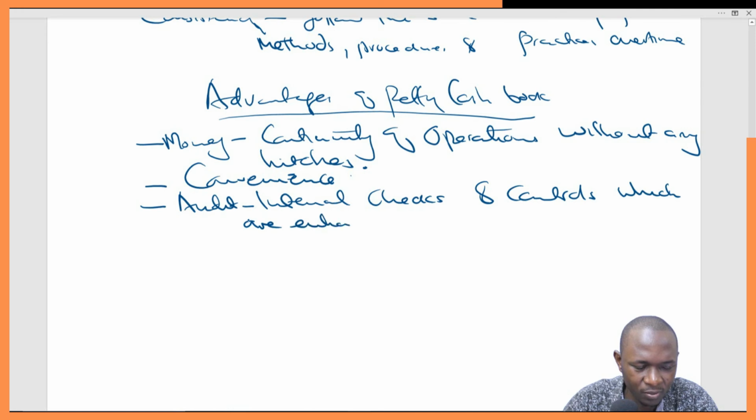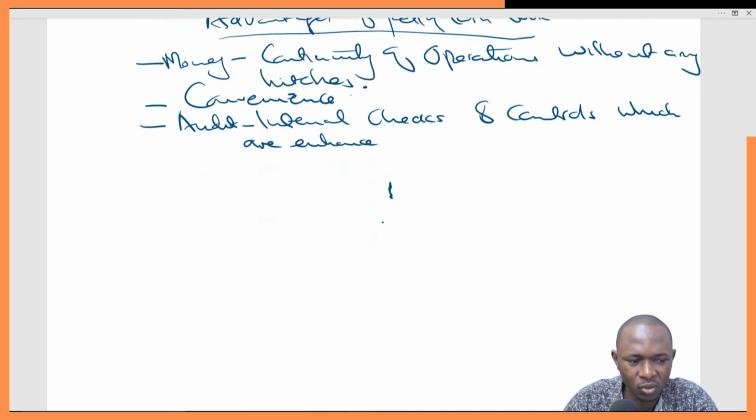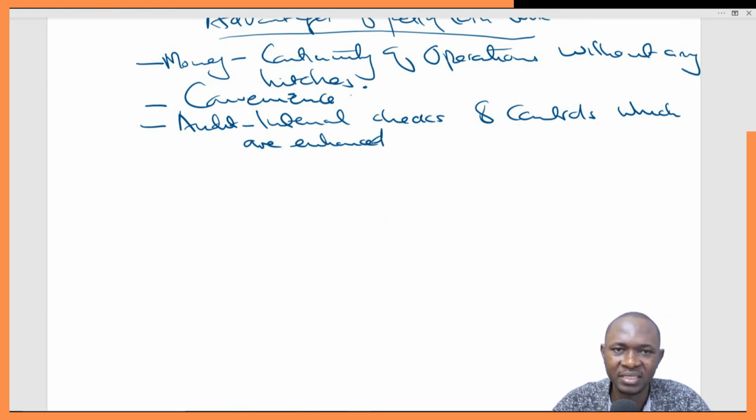We don't have to wait for this person to complete what he has before we can check. Instead, anytime he can present whatever vouchers he has already utilized, and the chief cashier will go through them and reimburse him the money. So the internal checks and internal controls are, for this one, up to date.